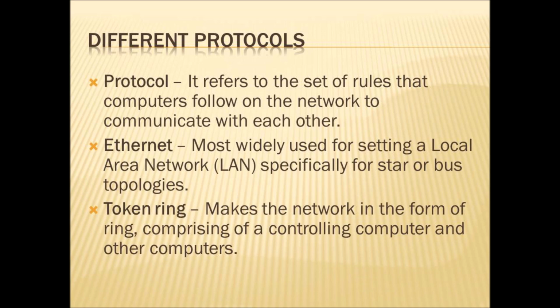First, what are all the protocols available? Ethernet, token ring. These are some of the protocols available for making a computer network. First, we will see what is Ethernet. It is most widely used for setting up a local area network, specifically for star or bus topologies. If we have a local area network, we can use Ethernet cable. Specifically, if we are going to design the network in the form of star or bus topology, we can use this Ethernet cable to make a network.